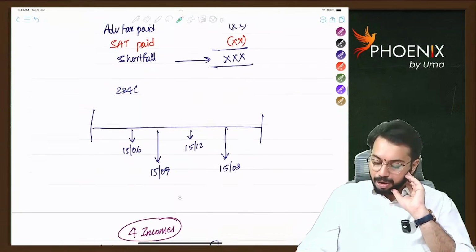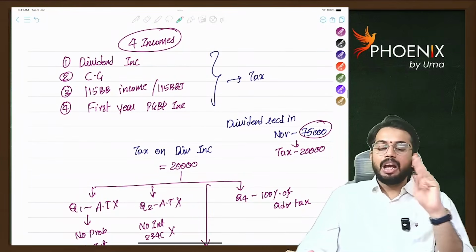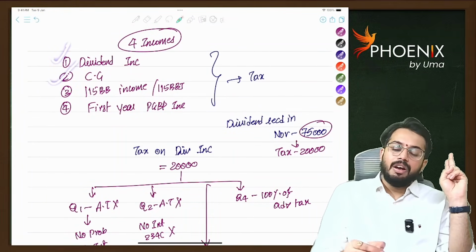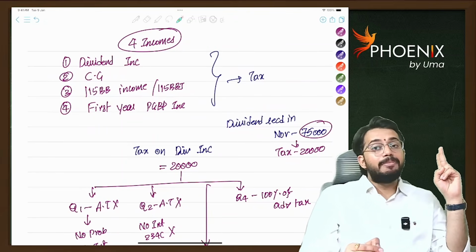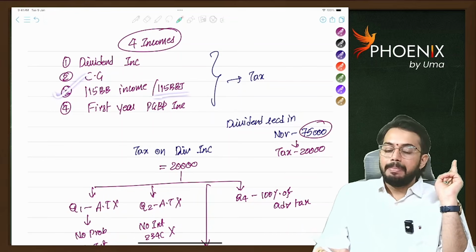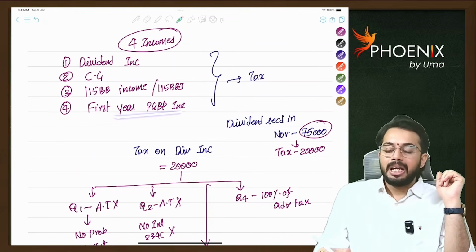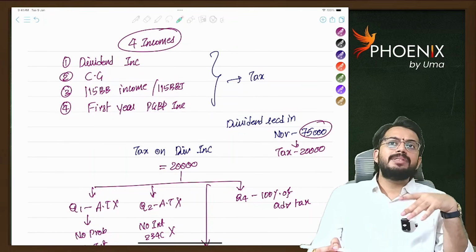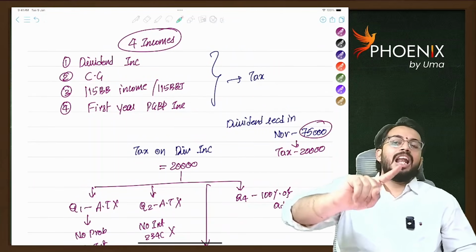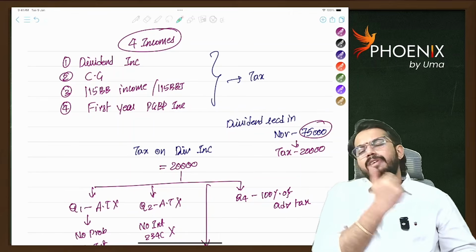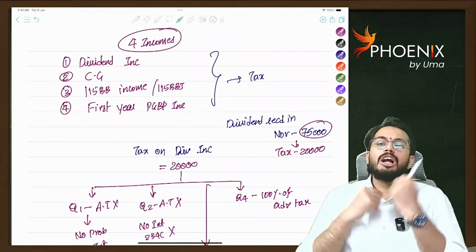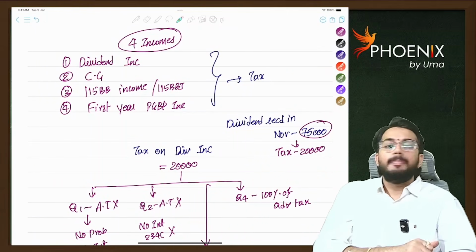So this is the concept. Next, there are 4 incomes: dividend income, capital gain income, winnings from lottery, betting, gambling, horse races, 115BB income, 115BBJ, winning from online games, and first year PGBP income. These 4 incomes are not predictable. Let's say I am having 1 lakh shares in Wipro Limited for 25-26. How much dividend Wipro Limited pays? How can I expect? That is not possible. That is the decision of the board of directors.